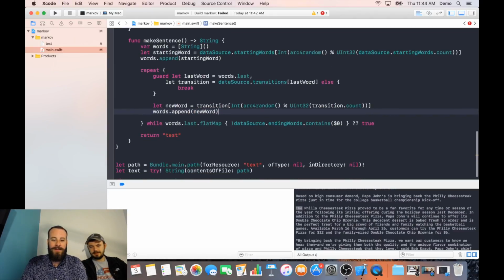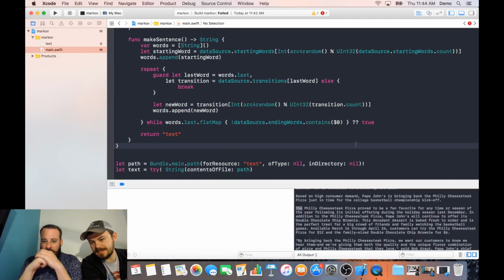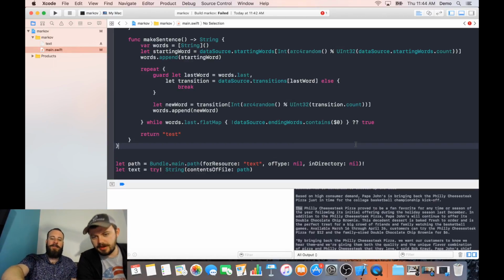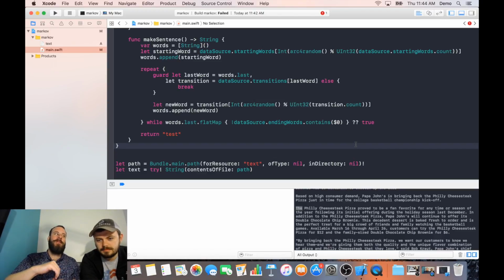So it'll break when it reaches the last word because the last word won't have a transition. Well, right. That's not true. A last word may have a transition. So how are you checking to drop out? Well, that's this right here. This repeat while. If the last word we used was in our last words, then we break.